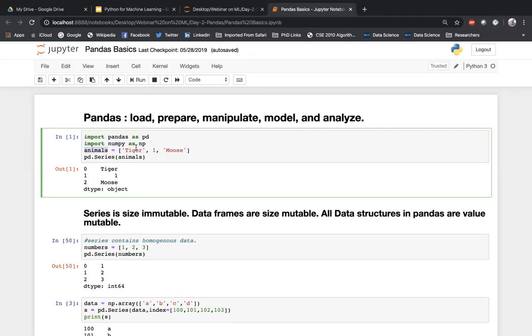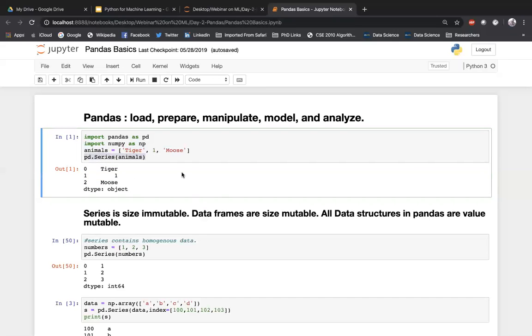So animals is a list which has three members in it: tiger, one, and moose. And then I'm converting that particular list into a series. Okay, I'm converting that into a series. So you can see the output. The output is tiger, one, and moose. And tiger is at the 0th index, one is at the first index, moose at the second index. So these indexes will be displayed by default.